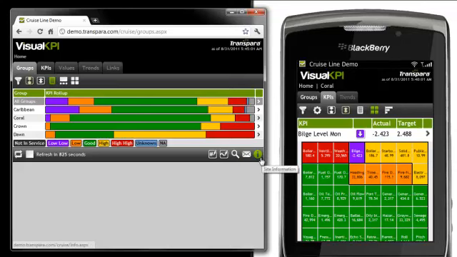And lastly is the information icon, or sort of the about box, which tells you a lot of detail about the entire application, such as what version I'm running, what device I'm using, and a lot more information. So that's a brief overview of the Visual KPI user interface. I hope you enjoyed it.